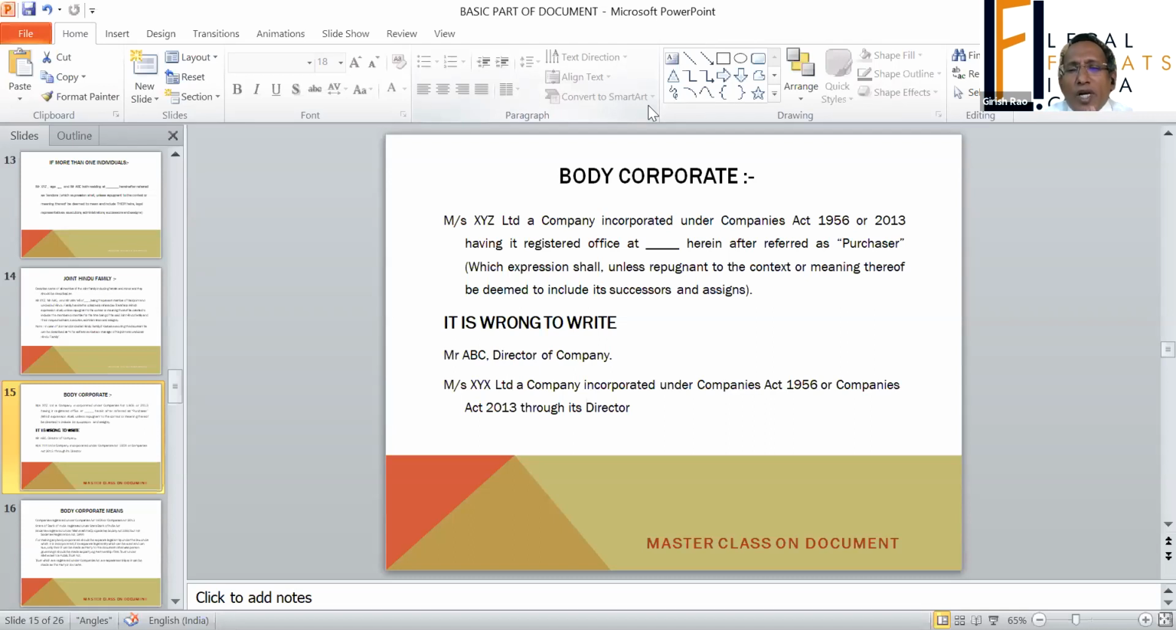and separate from its constituent, that is, separate from its shareholder. I hope some of you might remember the Salomon case on the Companies Act. So a company is a corporate entity, a separate entity altogether.